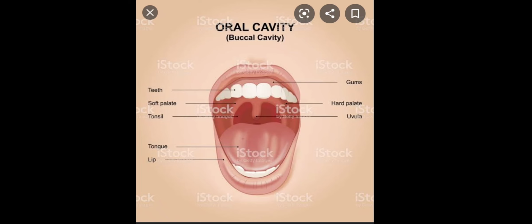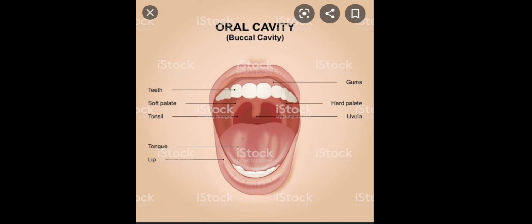Whenever you open your mouth, you will see the structures, that is teeth and tongue, and your mouth is never dry. It is always wet because it has got a sticky secretion in it, that is saliva, which is released by salivary glands. Now let us discuss these structures one after the other. The first part that we are going to discuss is the teeth.